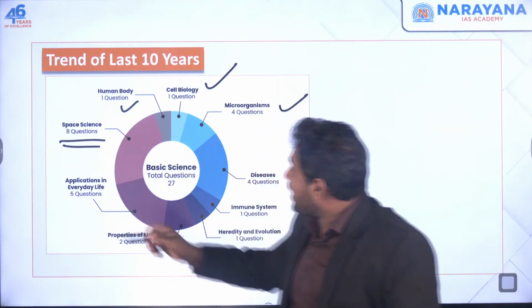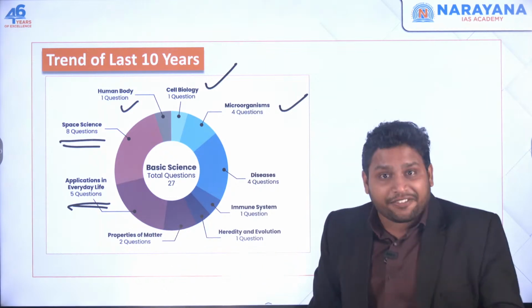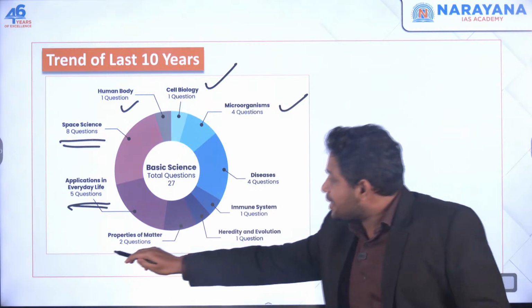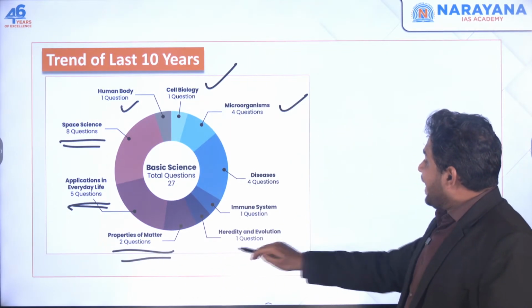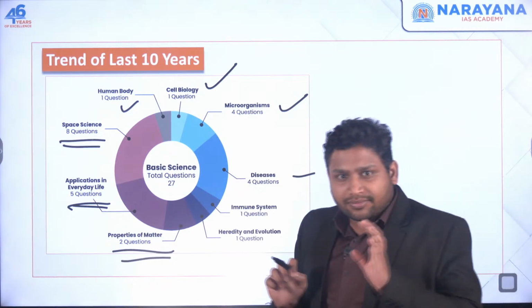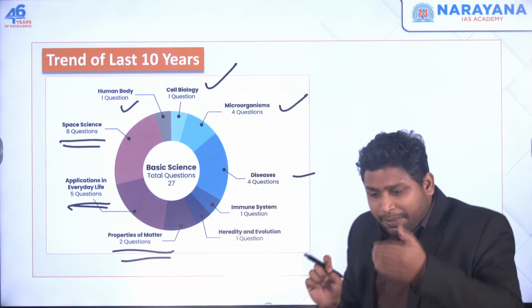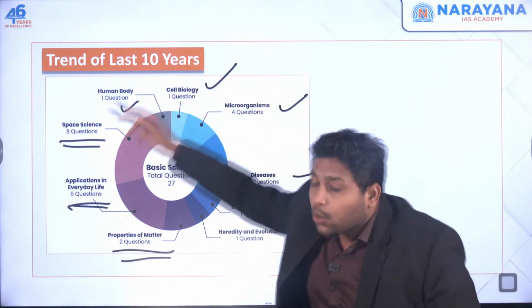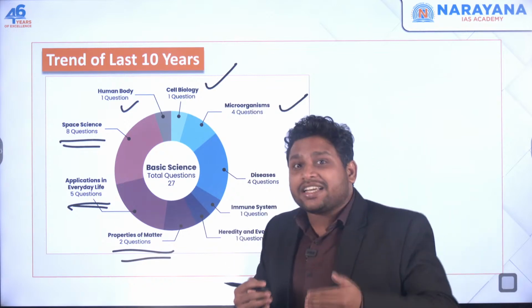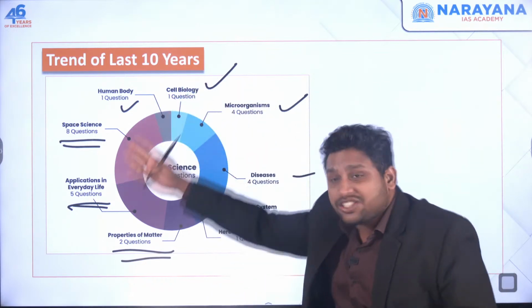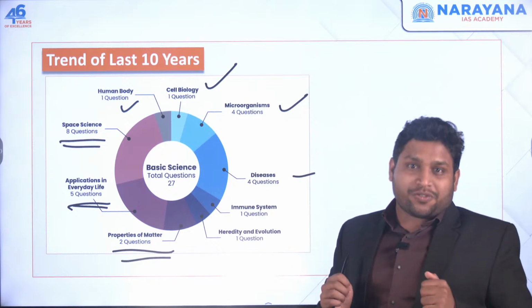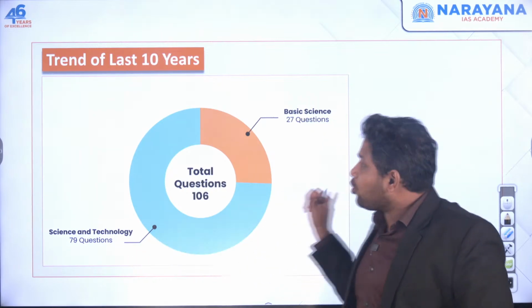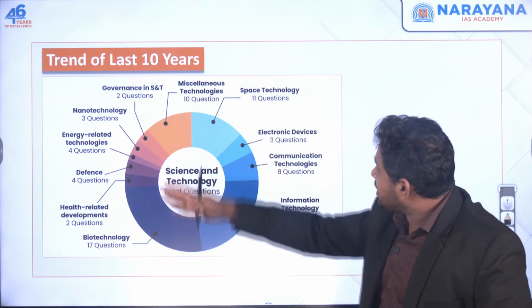Space science has got 8 questions. Applications in everyday life, whatever science you are studying, has 5 questions. Then properties of matter, immune system, heredity and evolution, and diseases. If you look at this trend, you get a basic idea that UPSC might be focusing on these core themes. So if there is any article in the newspaper which relates to these themes, then that becomes important for us. Then those 79 questions which came from the science and technology portion, you see all these themes.